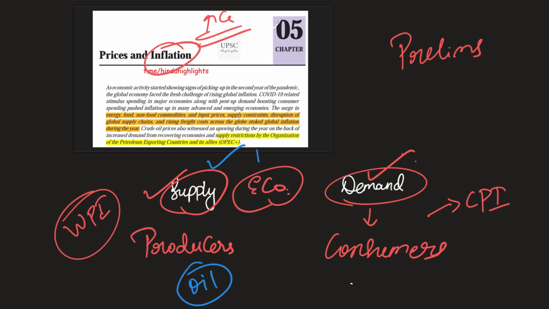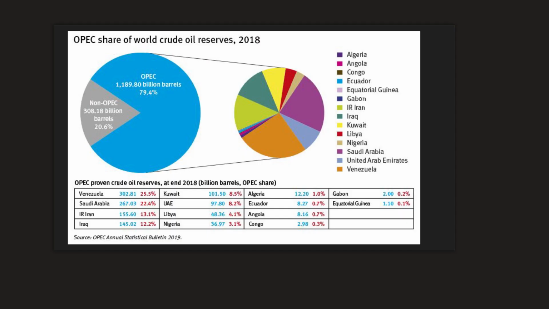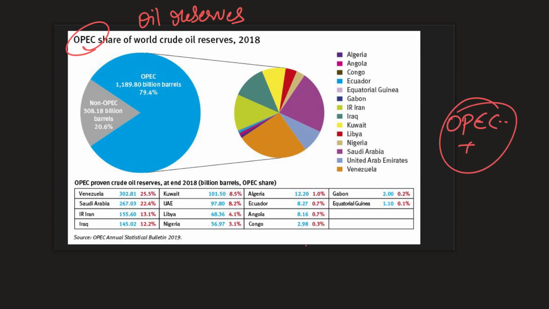Now let us understand the important points for the prelims examination about OPEC plus. I'll just explain the basics. OPEC basically is a lobby that has control over oil reserves across the world. If this lobby decides that they'll cut down production, the prices of oil will go up because of lack of availability, and vice versa. OPEC plus constitutes OPEC plus some other countries. If they decide together that they will control the oil prices, it will lead to an increase in the prices of oil across the globe, and it will have certain repercussions. What are they? Let us understand.